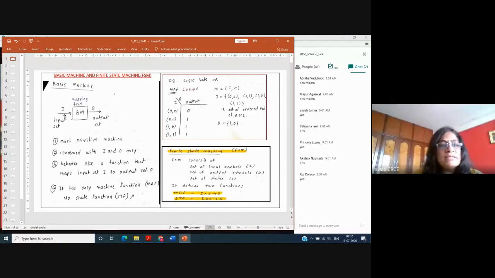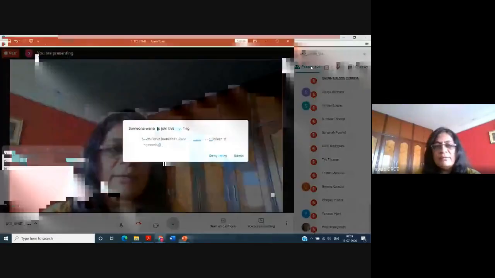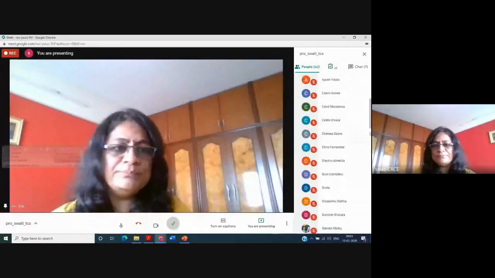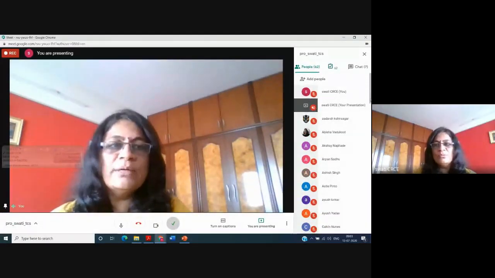This is a diagram of a basic machine. A basic machine is nothing but a function, like one you write in a programming language such as C or Python. It is just a mapping function. It maps your input set of symbols I, meaning any input, to the corresponding output O. In a function, you provide the input and you get the output.